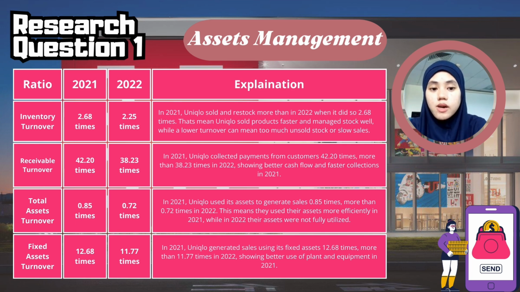Total asset turnover also declined from 0.85 to 0.72 times, suggesting less efficient use of overall assets in 2022. Likewise, fixed asset turnover decreased from 12.68 to 11.77 times. Overall, Uniqlo utilized its assets more effectively in 2021 than in 2022.